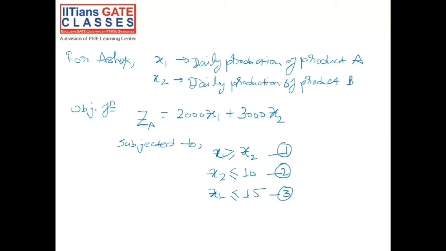And we know that in a linear programming problem we have two more constraints, the non-negativity constraints: x1 is greater than or equal to 0 and x2 is greater than or equal to 0. Now we will solve this similarly to Sweta's. So we will plot these constraints and see what is our optimal solution.